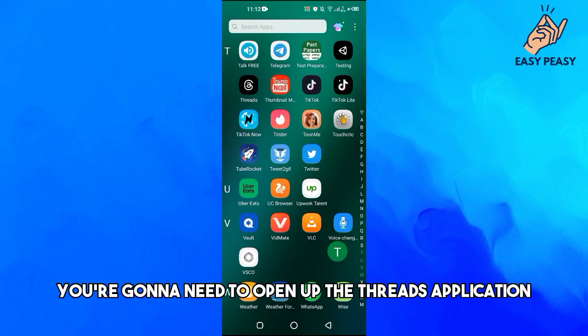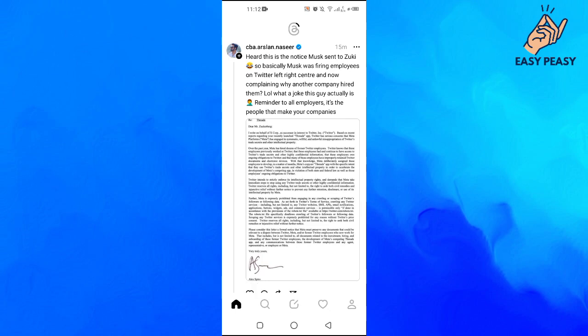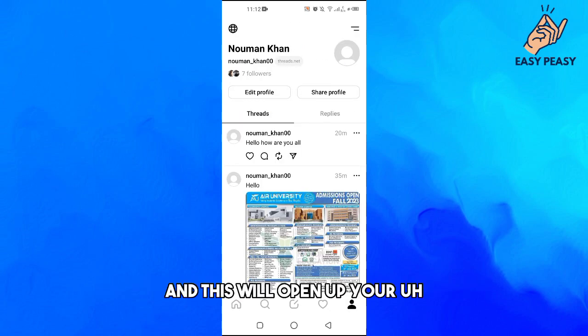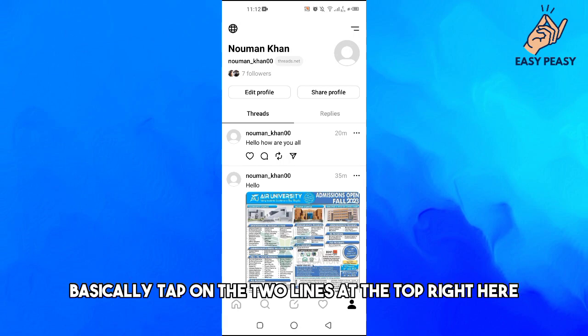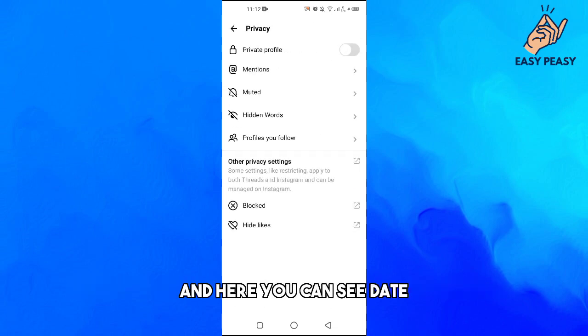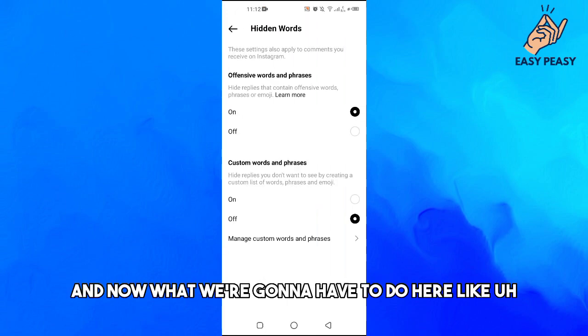So first of all, you're going to need to open up the Threads application on your Android or iOS, and then you need to tap on the profile icon at the bottom right, and this will open up your profile on the Threads app. Then you need to tap on the two lines at the top right here, then go into Privacy, and here you can see that we have Hidden Words. Okay, so just tap on this one.